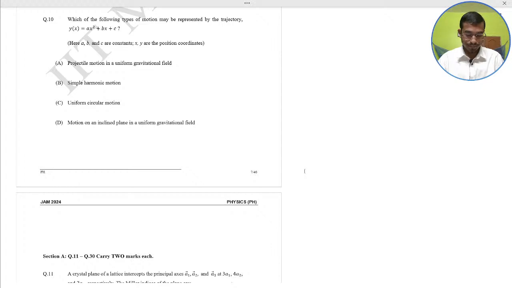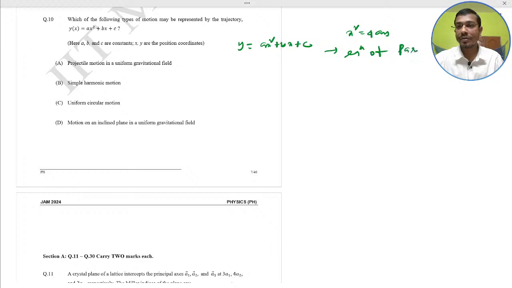Do yourself. This is very simple. y equal to x square plus bx plus c. It is an equation of what? x square equal to 4ay. That means the equation of parabola. Okay. The equation of parabola. So option A would be the correct.